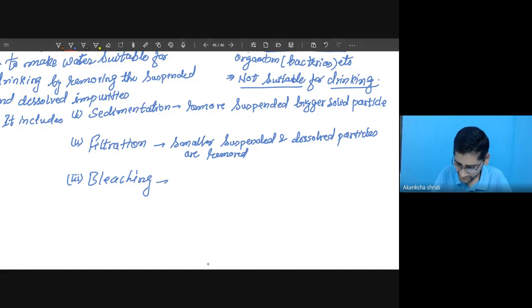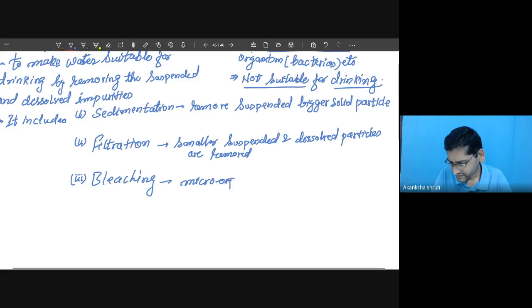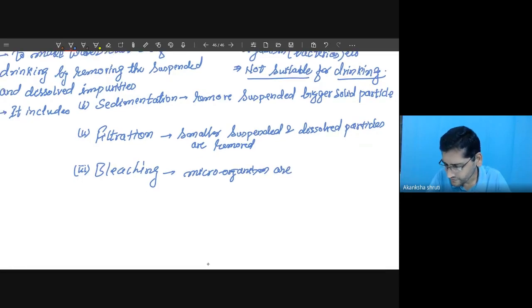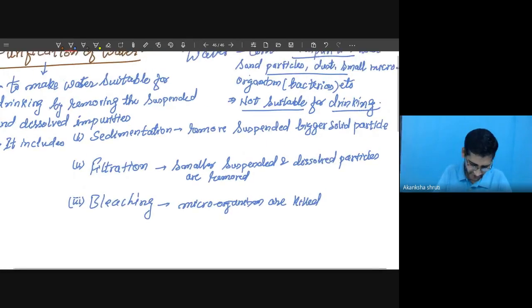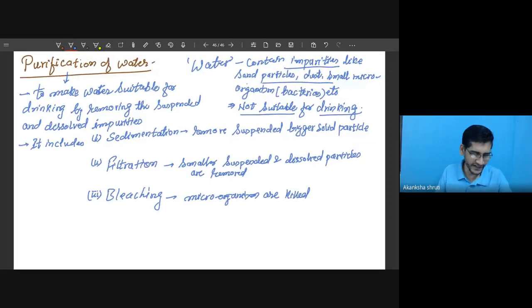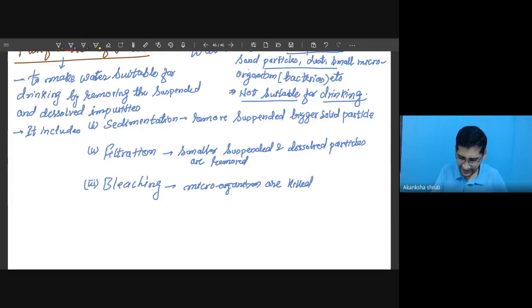Then bleaching: microorganisms are killed or separated. So for killing these microorganisms, we use bleaching powder, meaning adding a chemical.